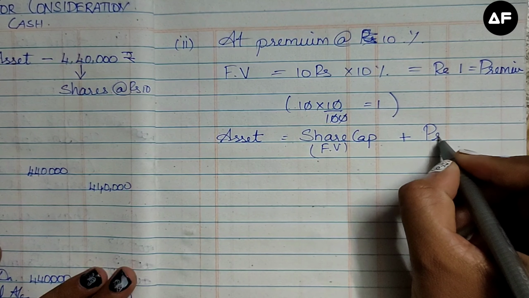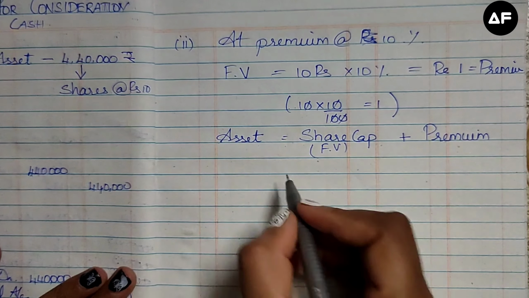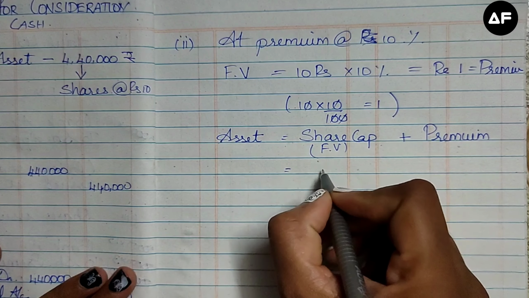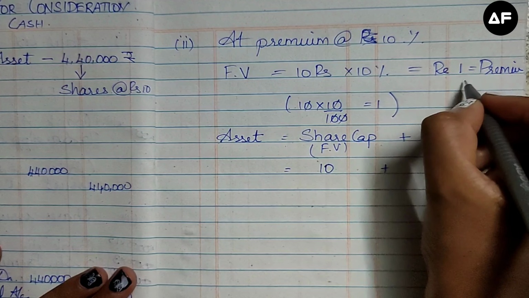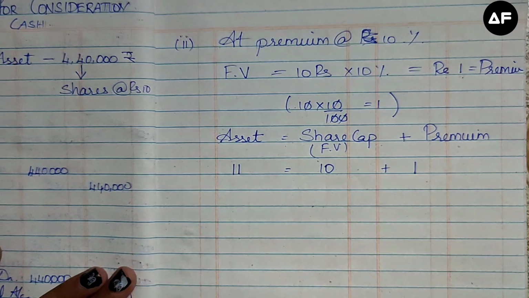So the premium will be included in the cost. The asset can be determined by adding this up. The face value of the share is 10 rupees, and the premium value which you calculated was 1 rupee. So the asset is going to be 11 rupees.